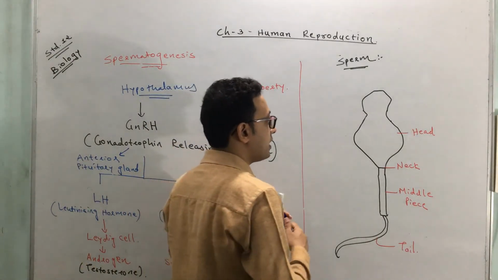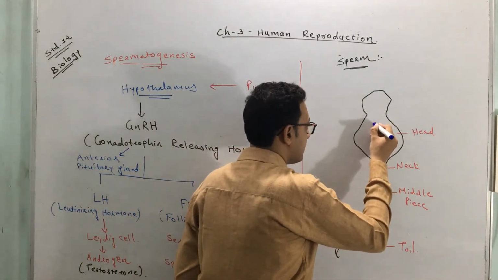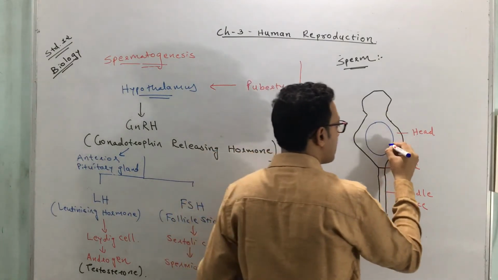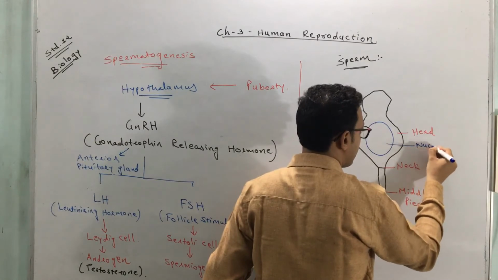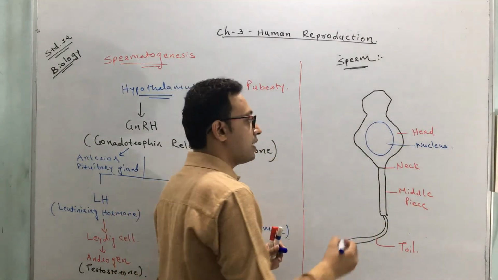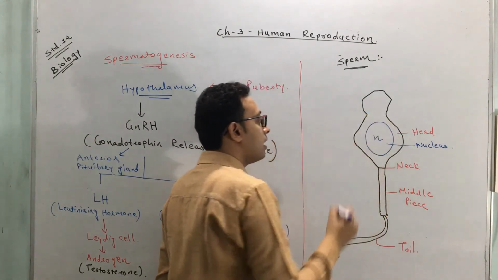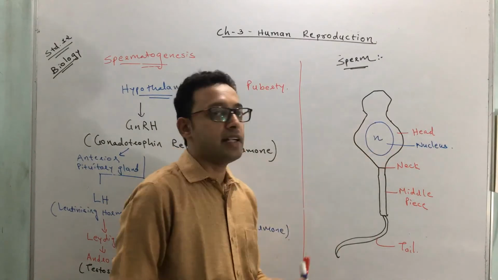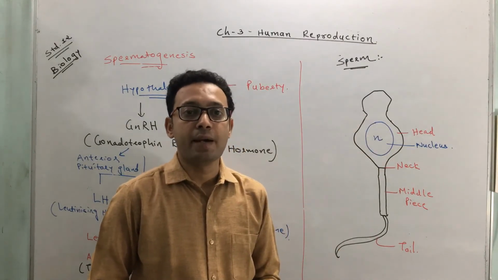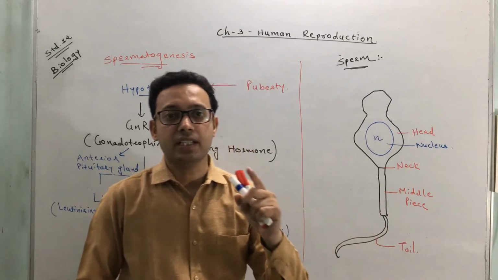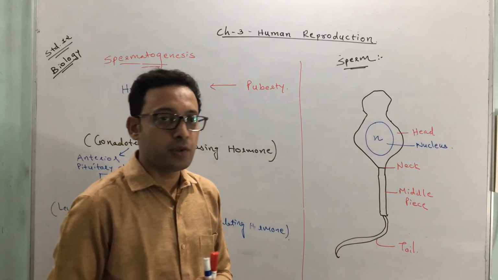The first component that is present in the head is the large, big nucleus. The nucleus is present in the head portion. That contains the DNA, and you know how many chromosomes are present in it. It contains n number of chromosomes because it is haploid. Even you know that the spermatid contains n number of chromosomes, or haploid number of chromosomes.